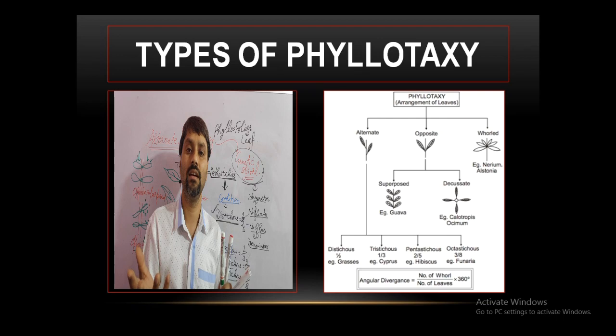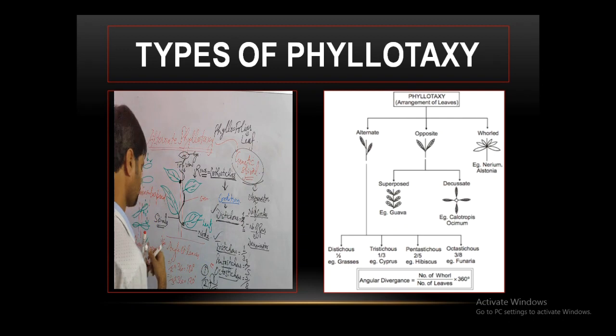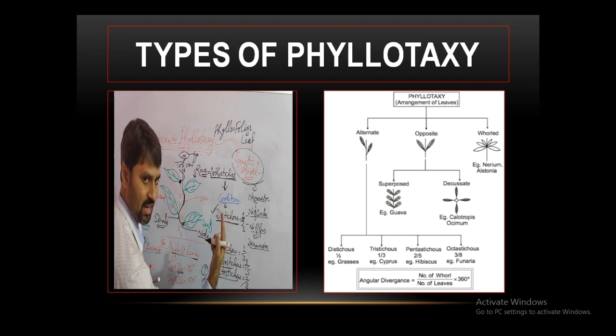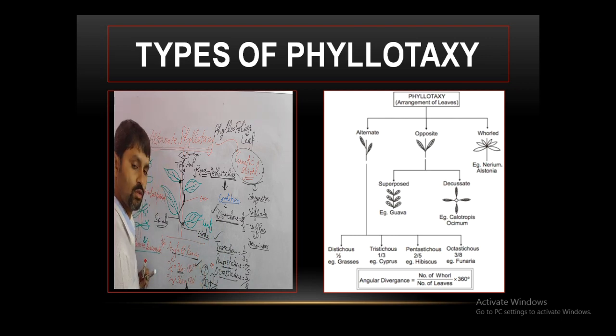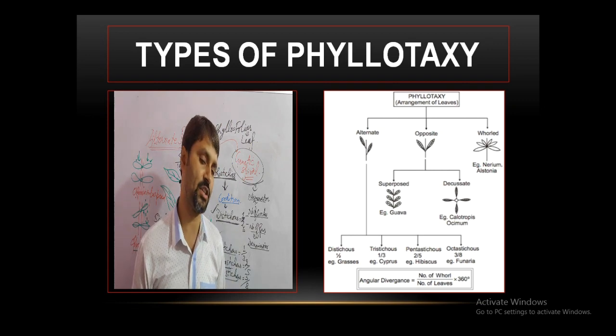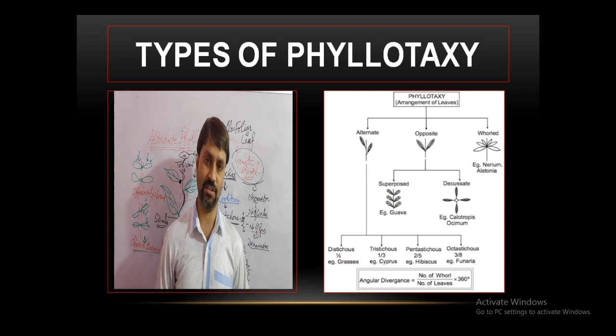It is not perpendicular. So if you want to find the angle, we need to know the stichous nature. Simply what to do? What is the stichous condition? The angle between the leaves is found like that. If it is distichous, it is 1 by 2 into 360, because the stem has a circle of 360 angle. The angle between the two leaves will be 180. If it is tristichous, then it is 120, and so on. You can calculate 2 by 5 into 360, 3 by 8 into 360. So this is the discussion about the phyllotaxy.